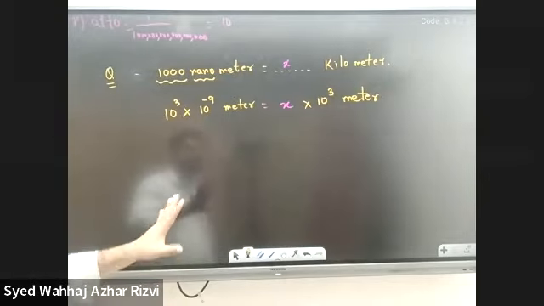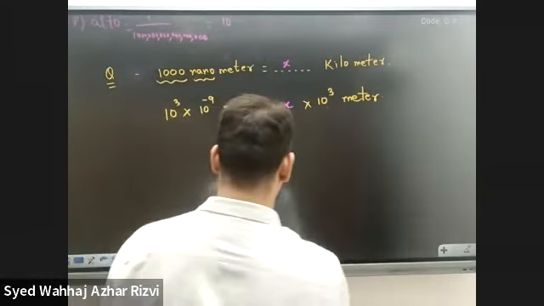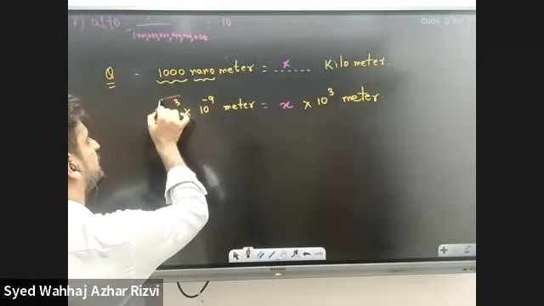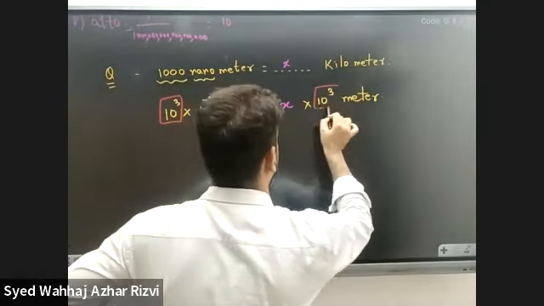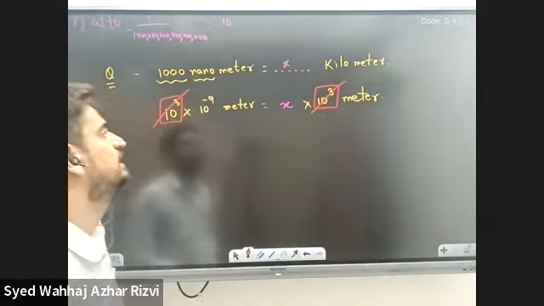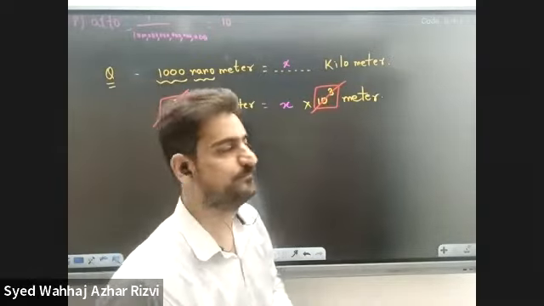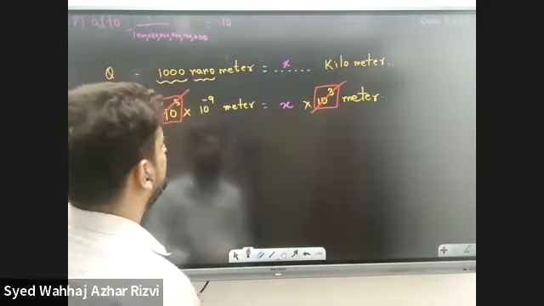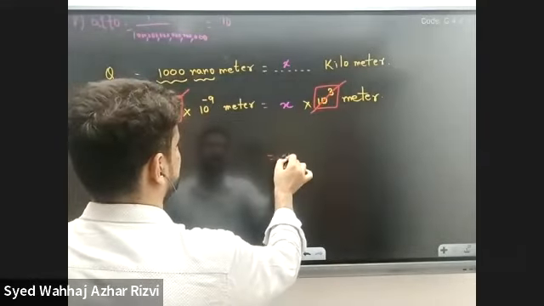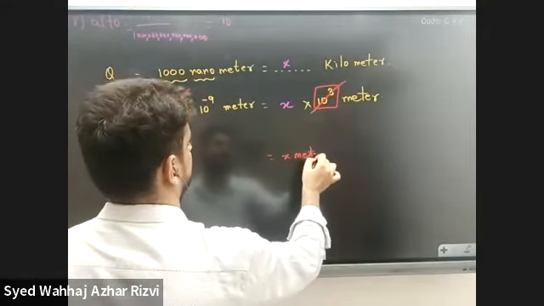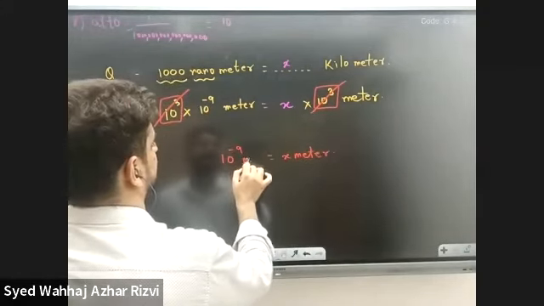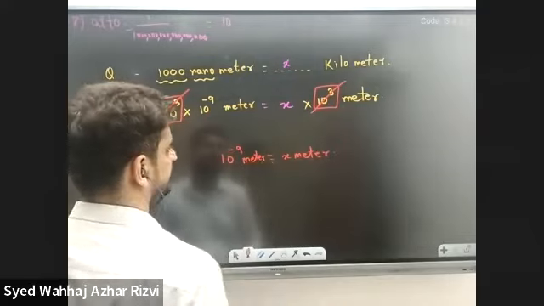So this is something which we have on both sides of the equation. What do we have on both sides? We have 10 to the power 3 in the left and 10 to the power 3 in the right. The thing that we are having on both sides of the equation, we can just cancel it. And we are remaining with x meter equals 10 raised to the power minus 9 meter, right?